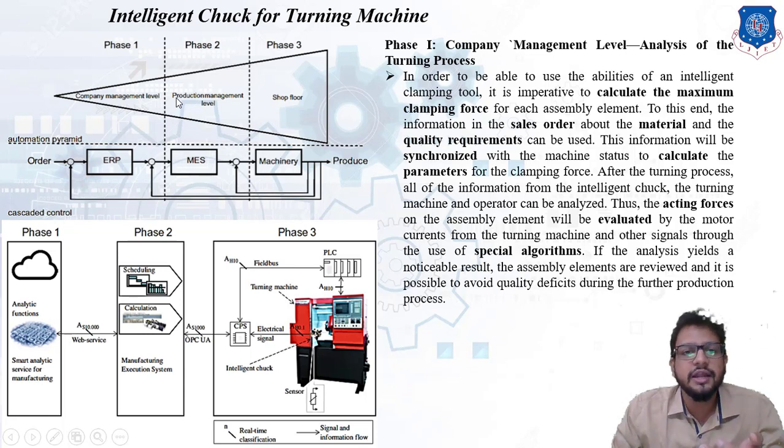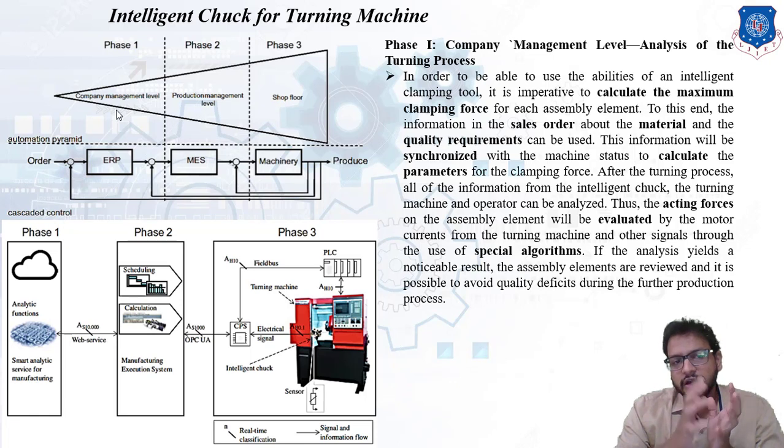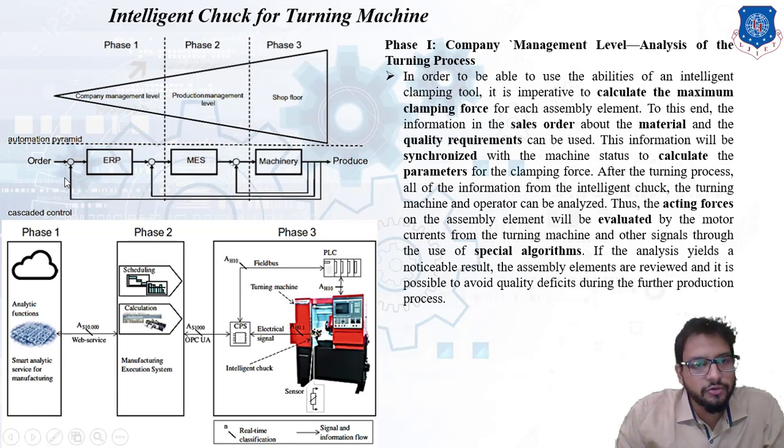Production management level is basically nothing but the MES, the manufacturing execution system. That is a system which receives all the information from the shop floor machineries. And the top phase is our company management level. This can even be converted into a cascaded view. You can clearly see over here a cascaded control is shown.